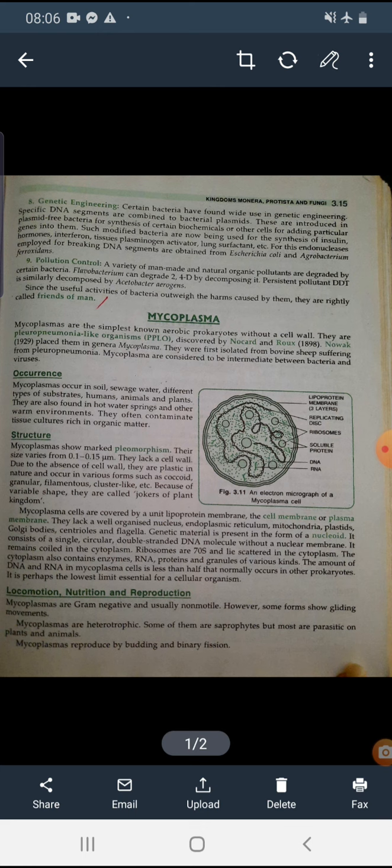Now, they are non-motile in nature, and the nutrition is heterotrophic. Some of them are saprophytes, and most of them are parasites on plants and animals. The mode of reproduction is budding and binary fission.